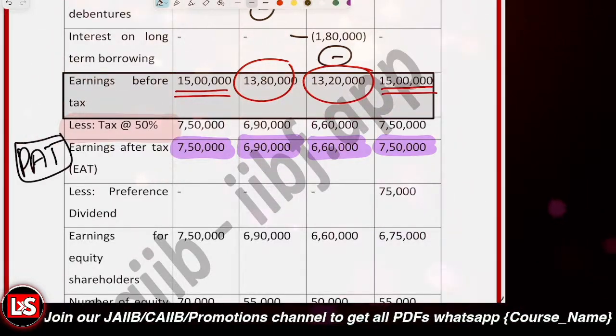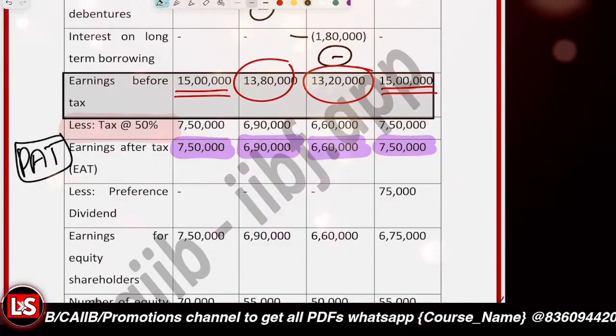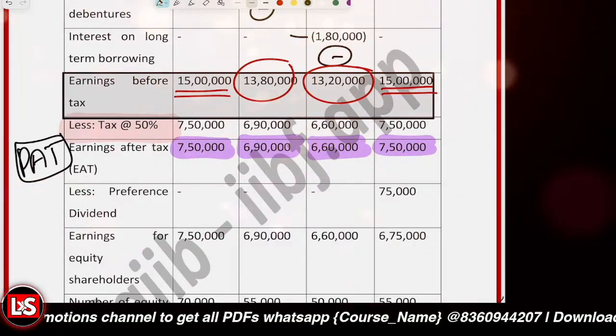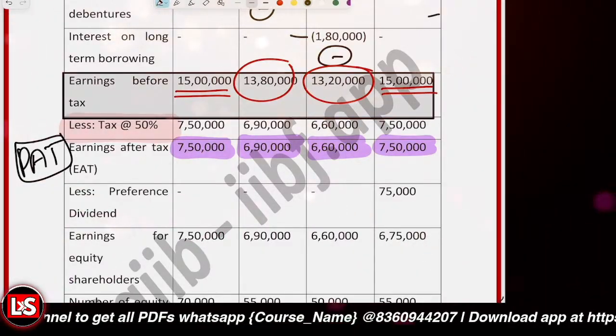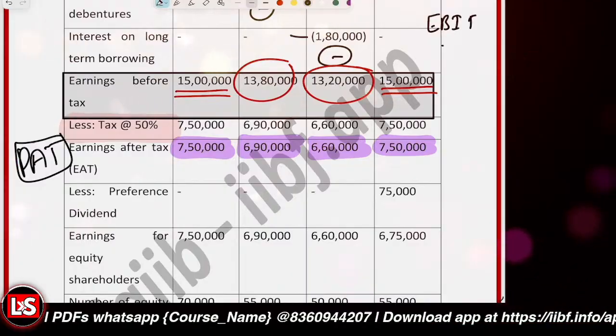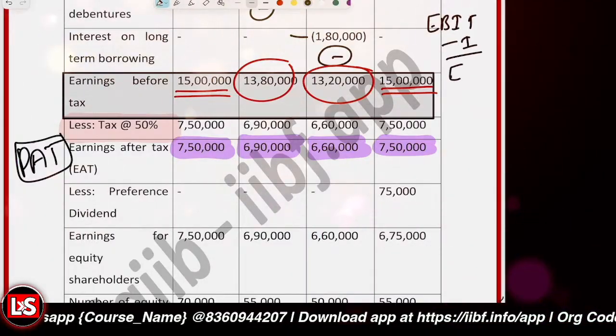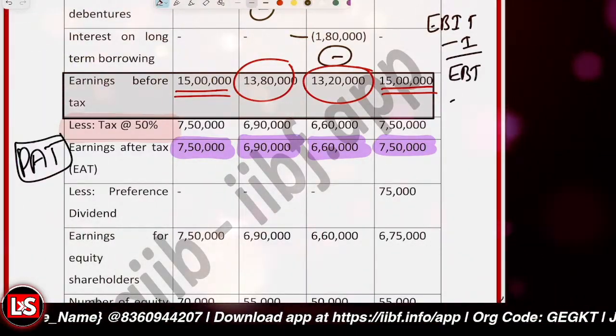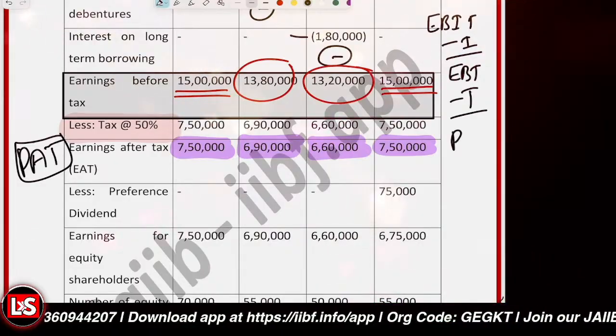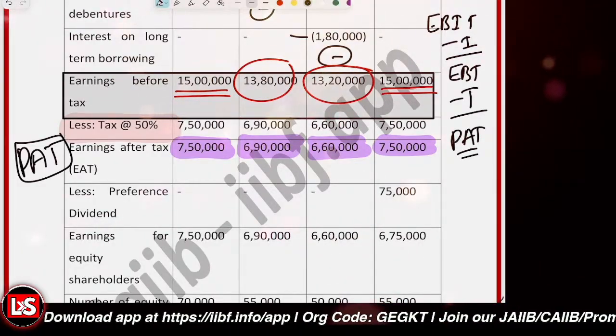Understanding the points so far? So this is how we calculated. We were given the EBIT. From EBIT, we subtract the interest. We'll have the EBT, and further we subtract the taxes. We'll have the profit after tax. This is what we did so far.